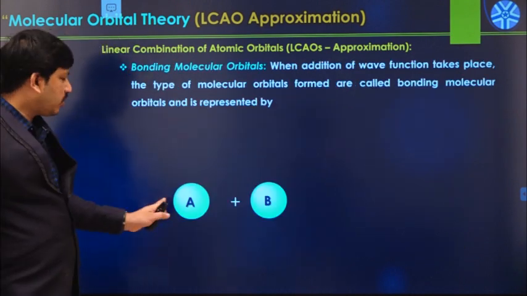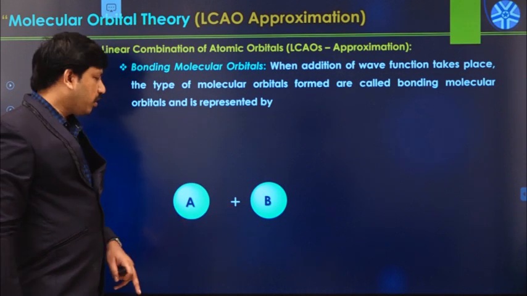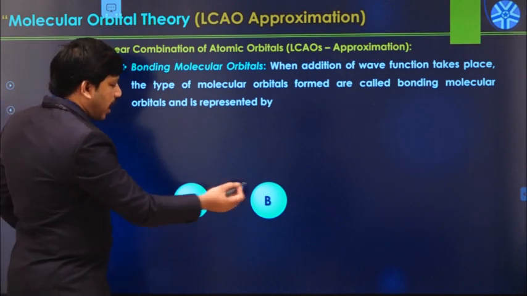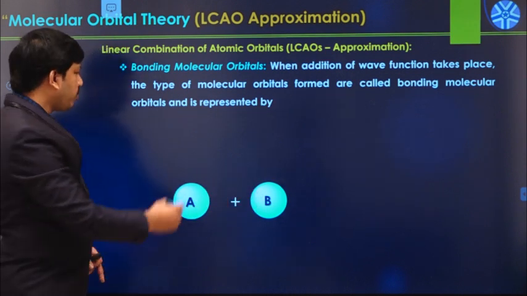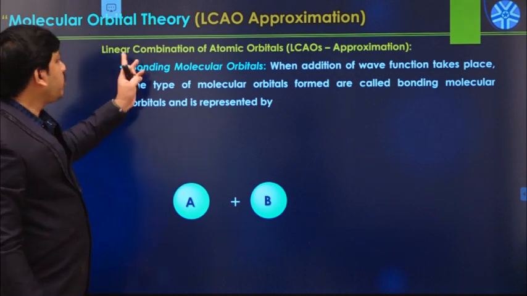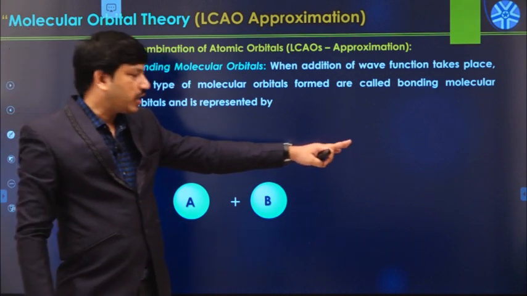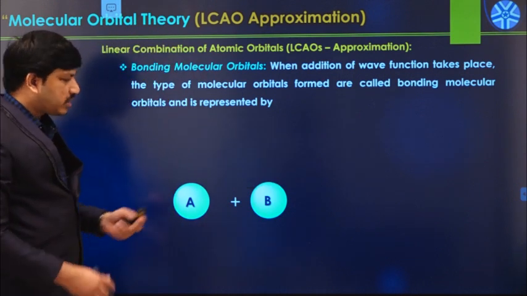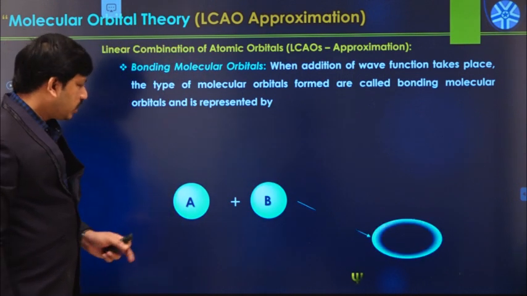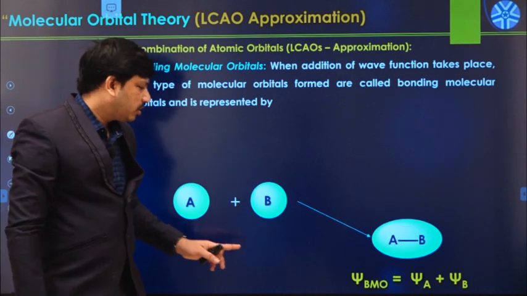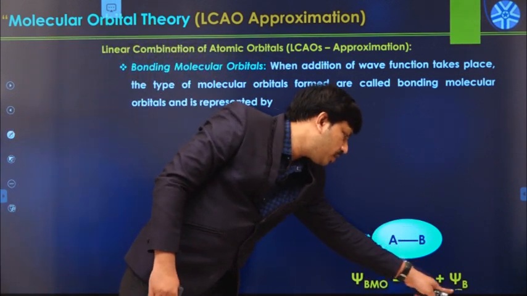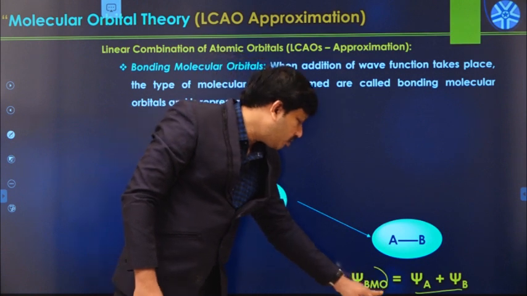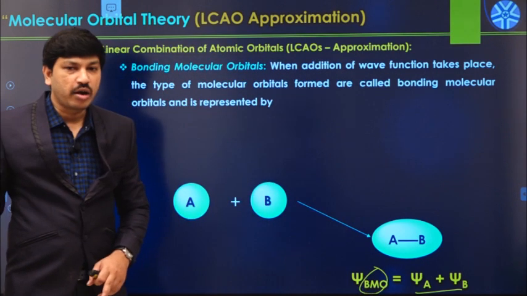Let us see the formation of an AB kind of molecule in this manner. Whenever atom A combines with atom B to form an AB molecule, according to molecular orbital theory, different types of molecular orbitals form. First, the addition combination. Because of the addition combination, there is a formation of a bonding molecular orbital.